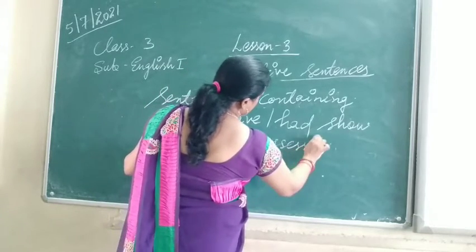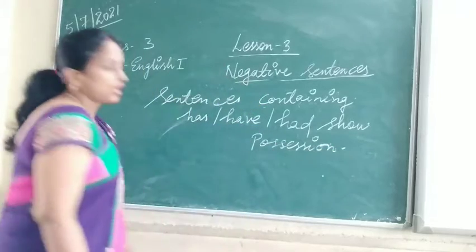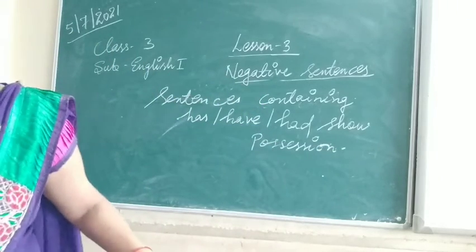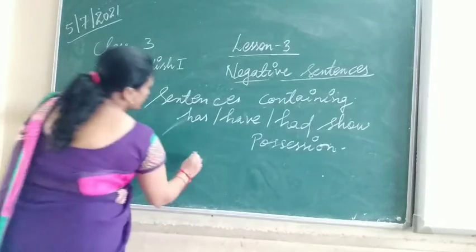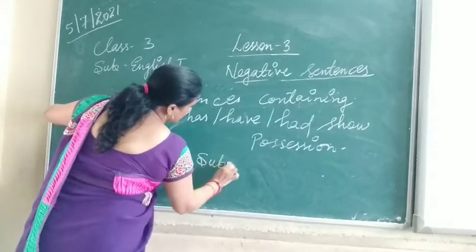How will you change them into a negative sentence? By using this rule. So what is the rule?